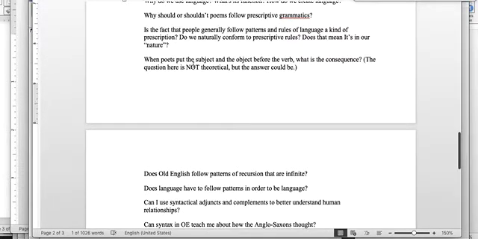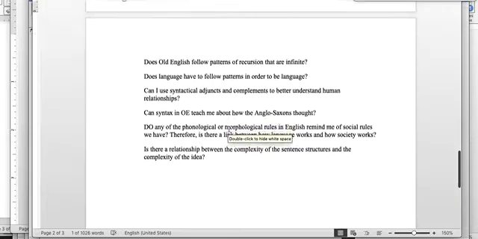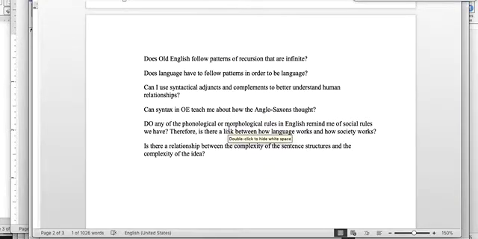When poets put the subject and the object before a verb, what is the consequence? The question here is not theoretical, but the answer can be theoretical. That means that we can just answer it easily by looking at one of the poems, right? But answering that question of what is the consequence of doing this would be theoretical. We'd be theorizing about how that's meaningful to people's lives.